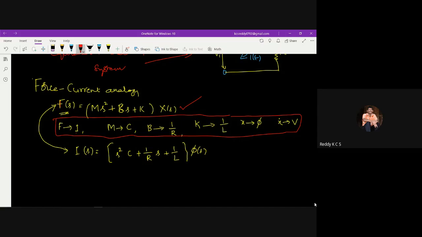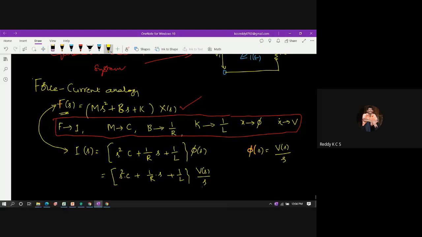Now, we know that phi of s is obtained from the voltage equation. In the voltage equation, I can write phi of s is equal to V of s by s. So I am replacing this phi of s with V of s by s and substituting in the same equation. So I can write (s square into c plus 1 by r into s plus 1 by L) into V of s by s.